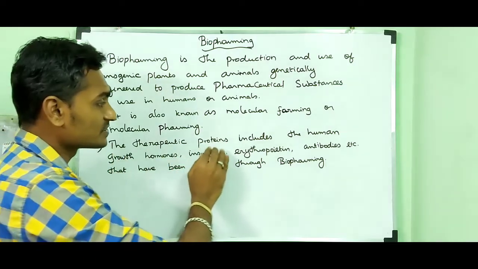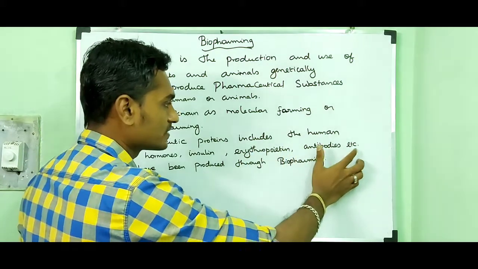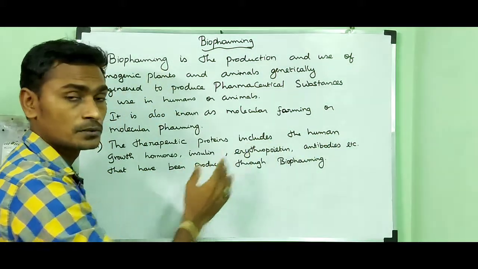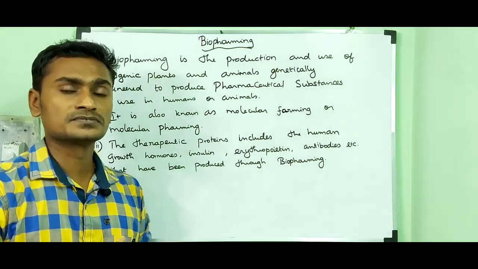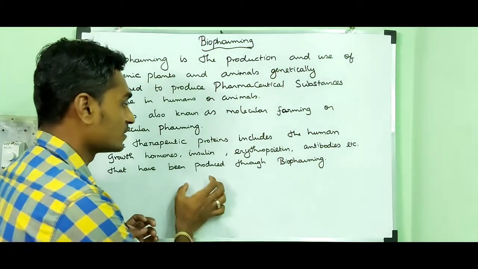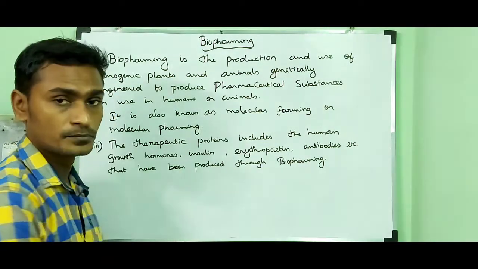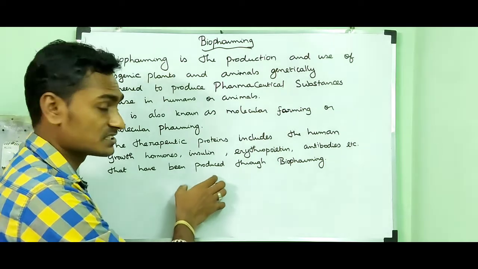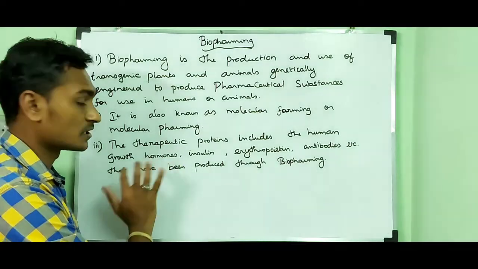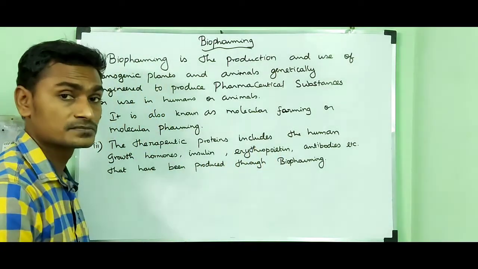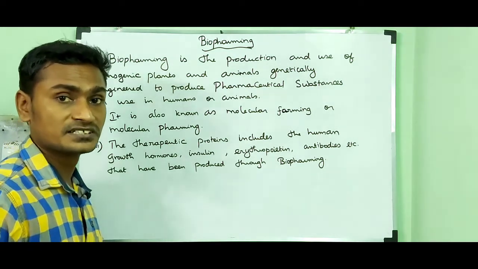Then the therapeutic proteins include human growth hormone, insulin, erythropoietin, antibodies, etc. that have been produced through biofarming. Actually, transgenic animals can produce many therapeutic substances. Here I have mentioned only the plants which can produce the therapeutic proteins. So these are all the substances which are produced by transgenic plants. Example, human growth hormone, insulin, erythropoietin. Erythropoietin is very important for the production of blood, RBC, that is red blood cells, and it is produced in the kidney.